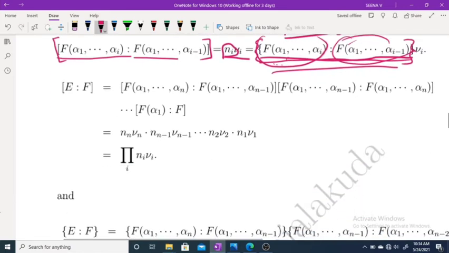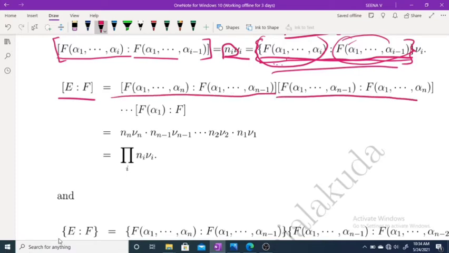Now the degree of E over F you can write like this, and using our earlier property you can write it like this. Each of these is n nu n, n minus 1 nu n minus 1, etc., which is equal to the product over i of ni nu i.